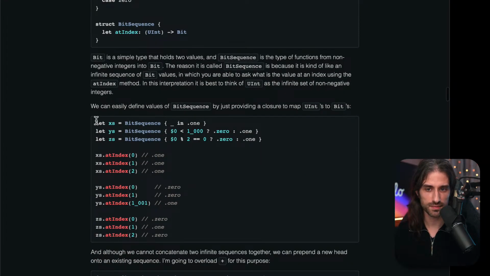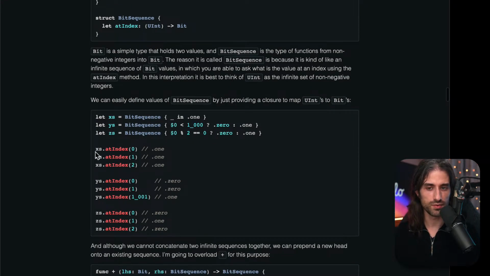So, for instance, we have a first sequence called x's, which is always 1, another one called y's, which is 0 if the index is less than 1000 and then 1, and then another called z's, which is 0 when the index is even and 1 when the index is odd.